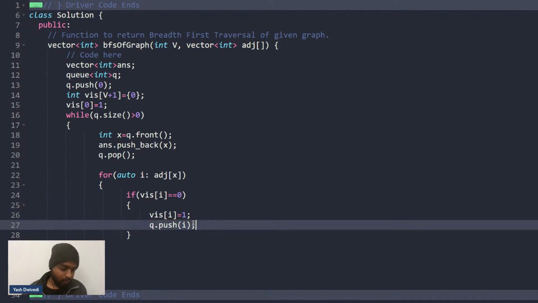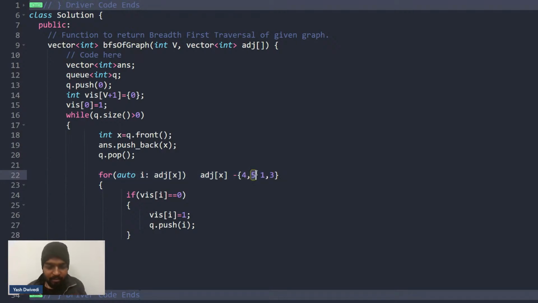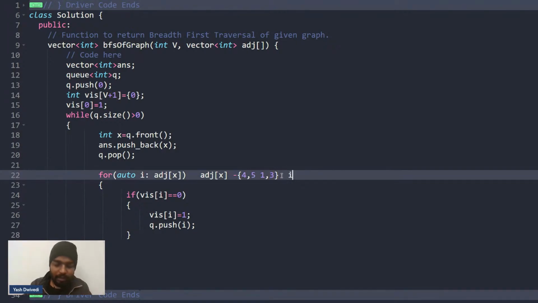What does auto mean? Basically, it indicates that if adjacency of x has the nodes, let's say 4, 5, 1, 3, then one time i will be equal to 4, next time 5, next time 1, next time 3.